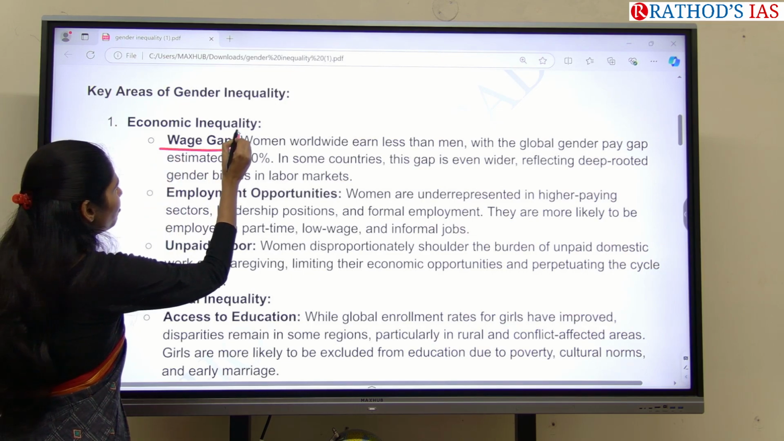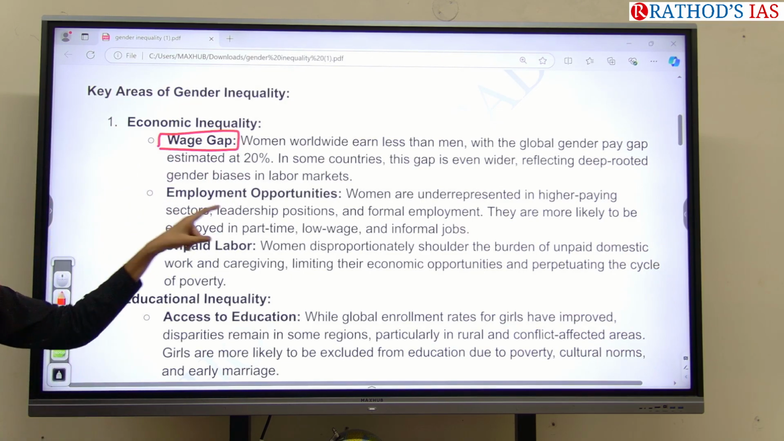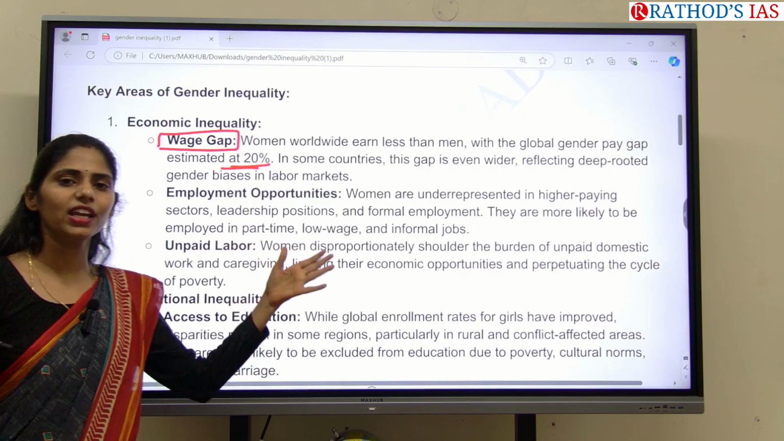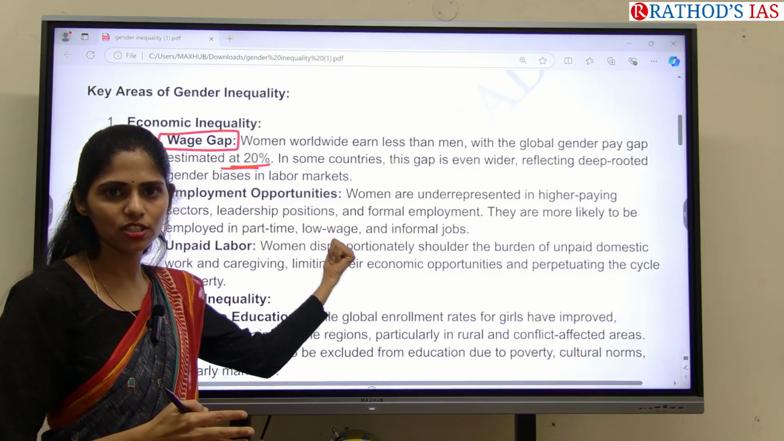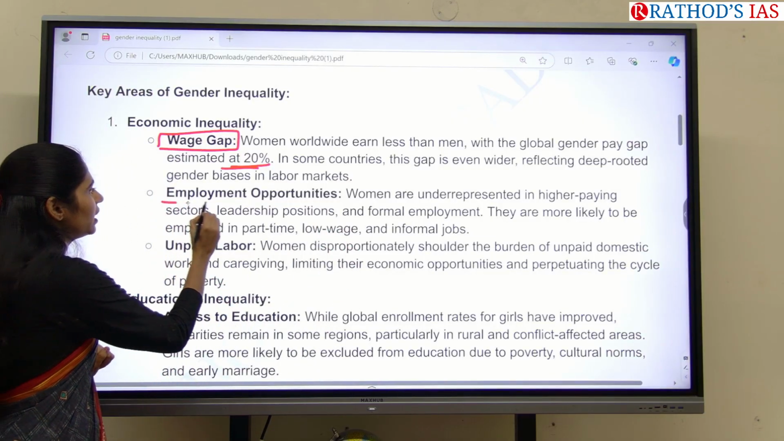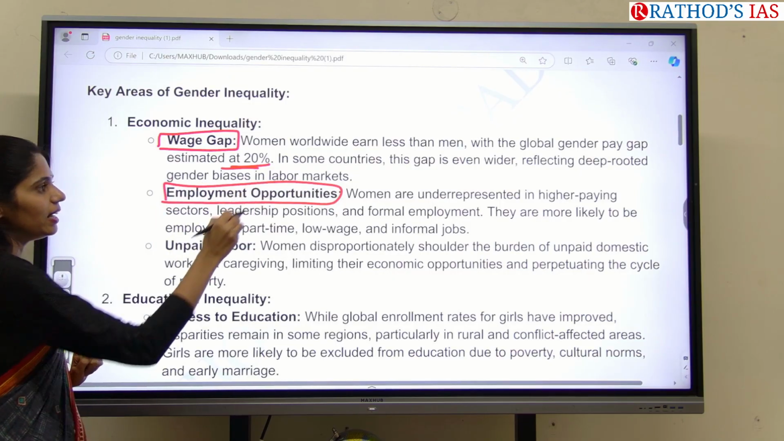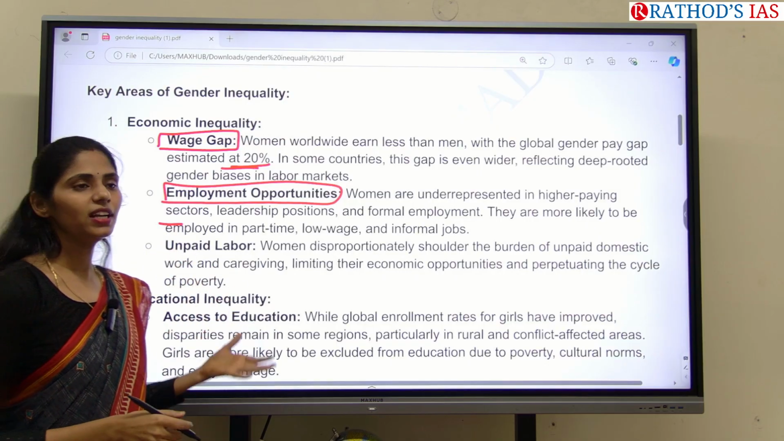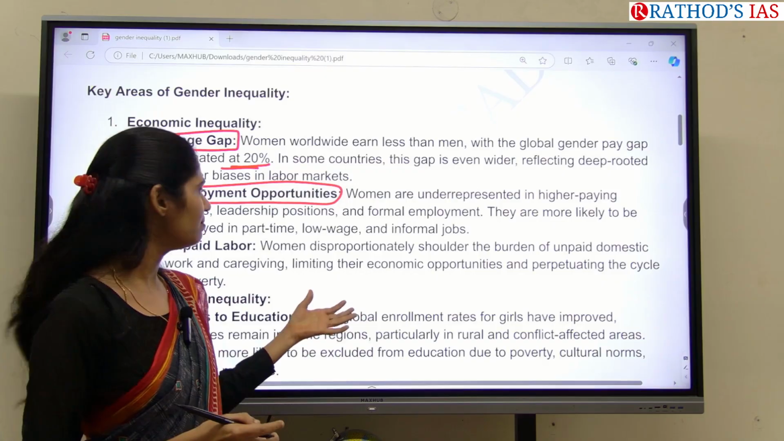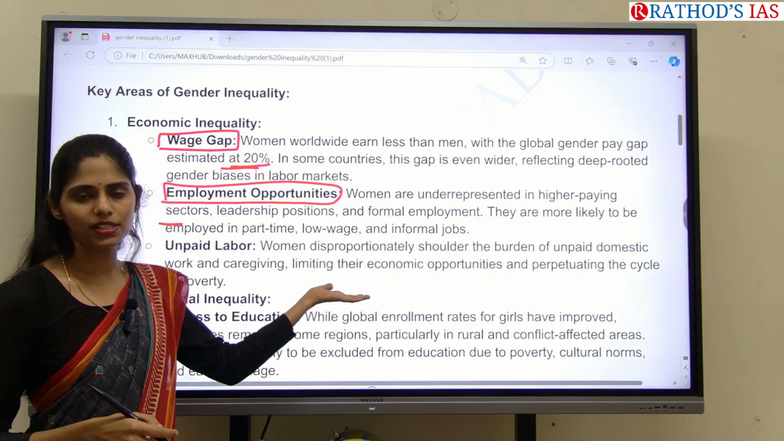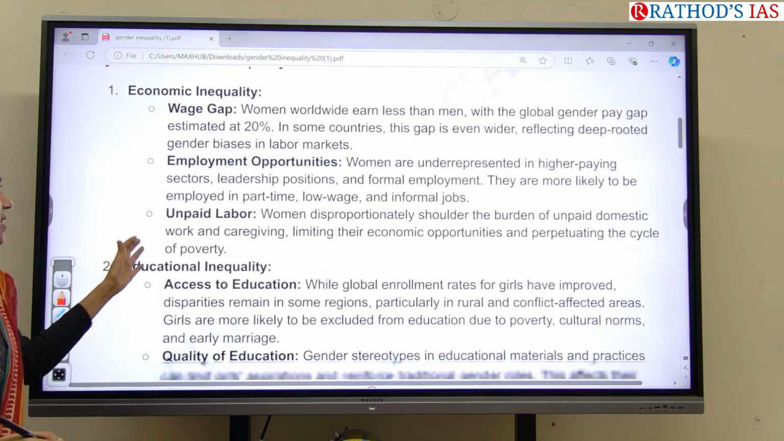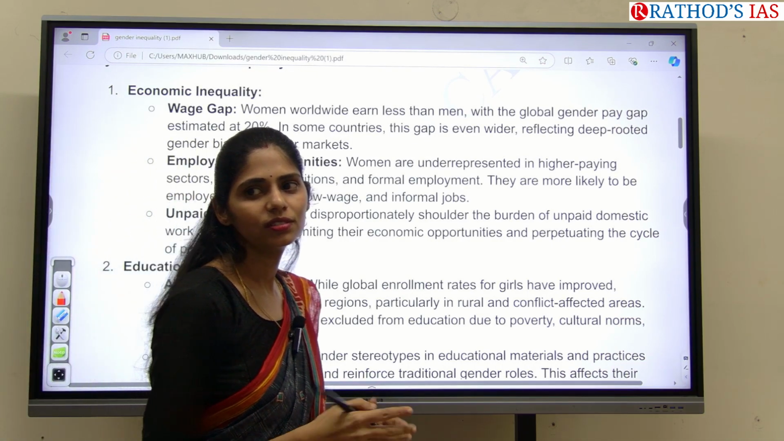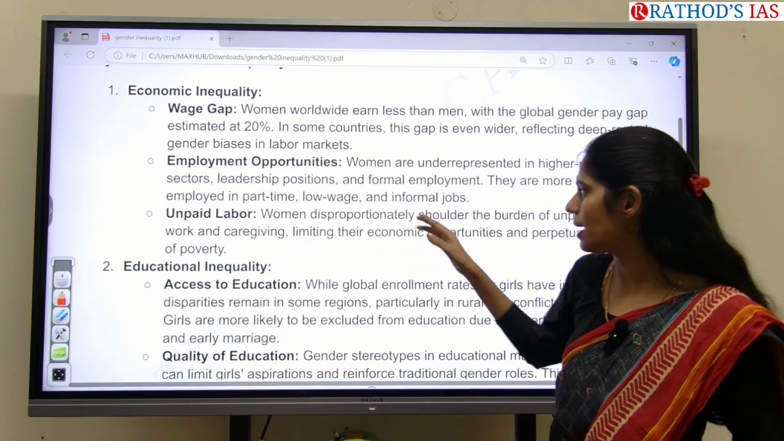So we have the wage gap. Here, the global gender pay gap is estimated at 20%. Okay? So there is a very wide gender inequality in wages. And this one is economic or employment opportunities. Women are underrepresented in higher paying sectors. Especially women are likely to be working part-time, or in low wage or informal sectors. And there is even unpaid labor, because women contribute to care work. So those examples you can write.